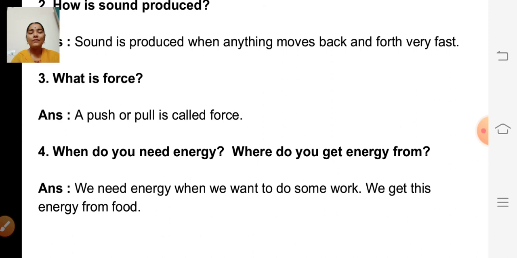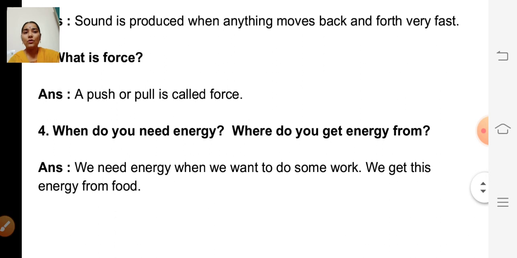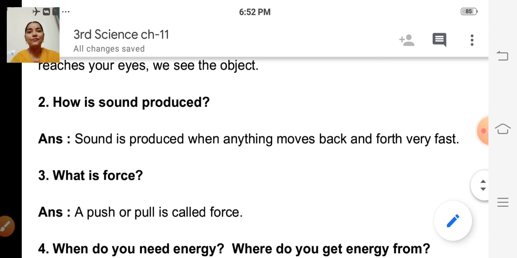Second one, where do you get energy from? We get this energy from food. Okay. So we have finished the revision of chapter number 11 also.